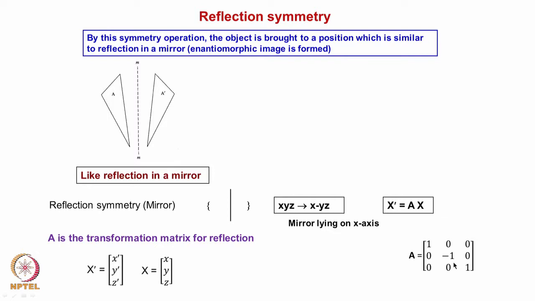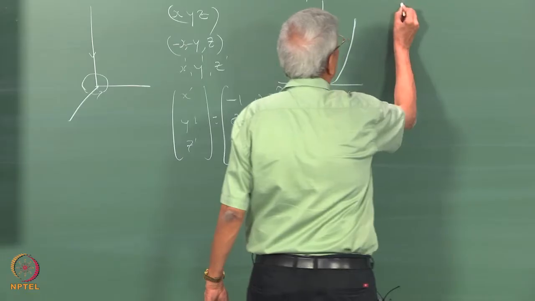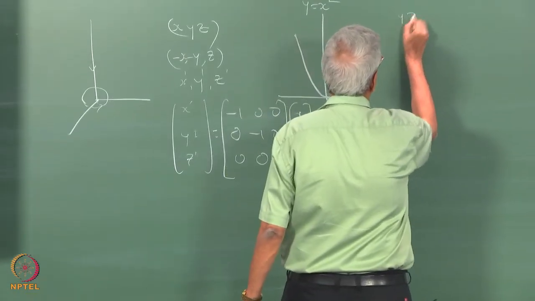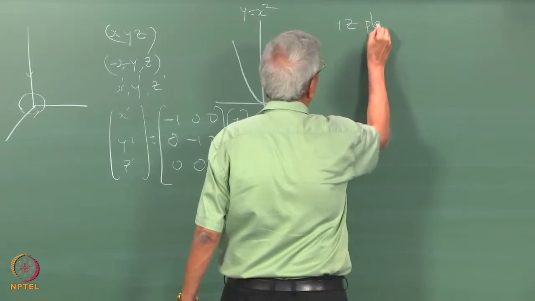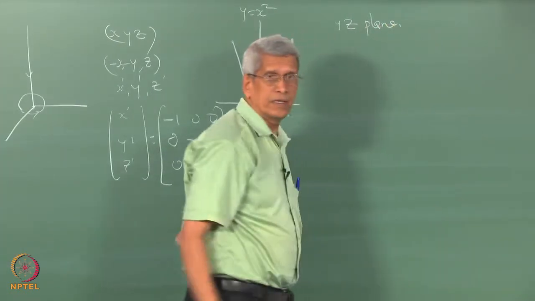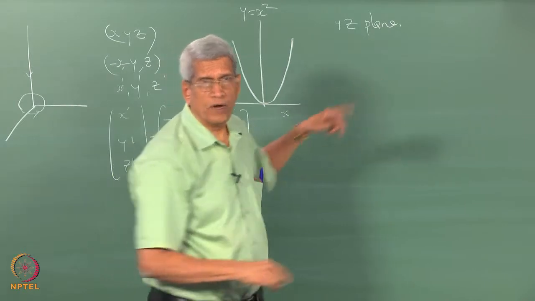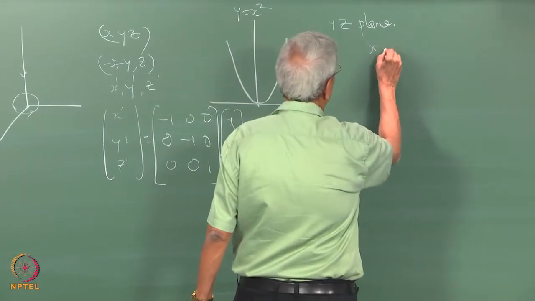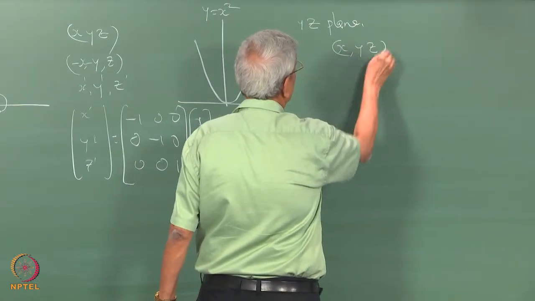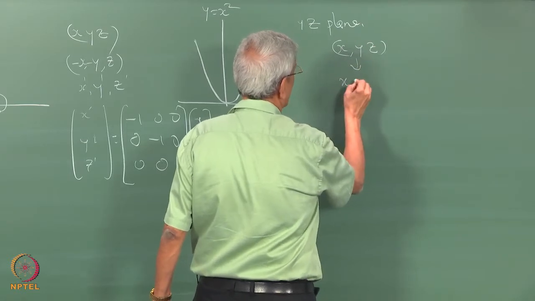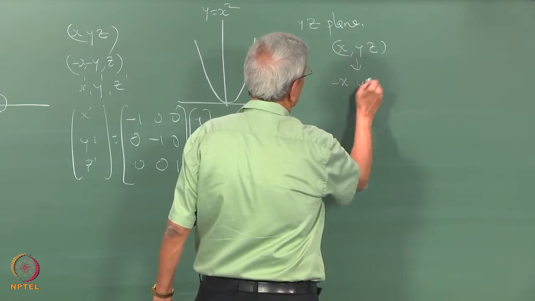Okay. This is around the mirror lying in the x z plane. The mirror can be lying on the YZ plane also, right? If it is lying on the YZ plane, what will happen with the coordinates? It will turn to minus x, y, z.